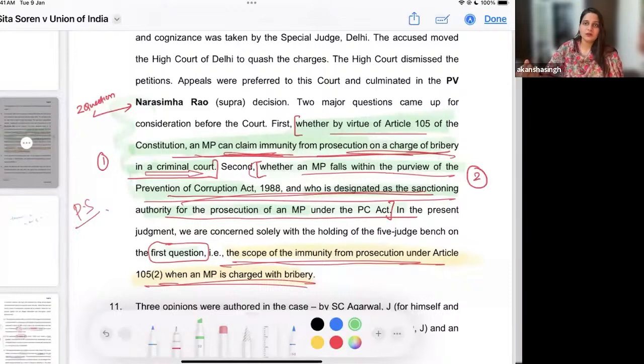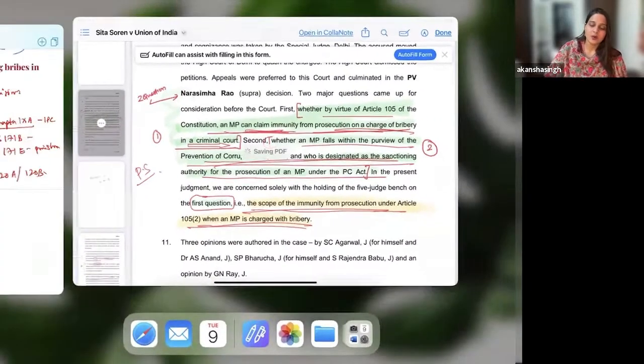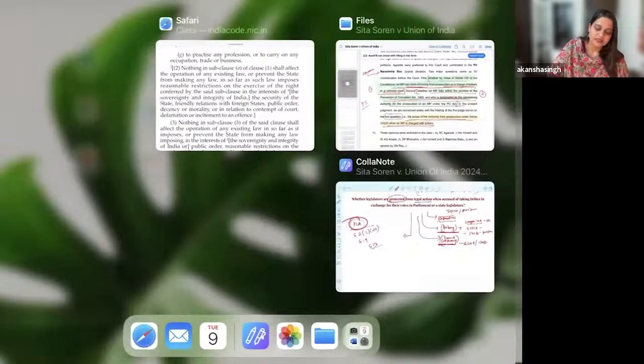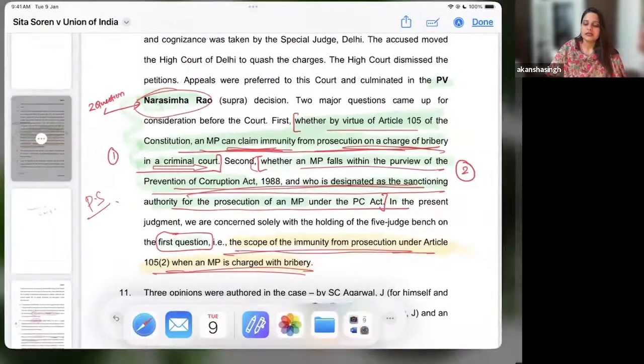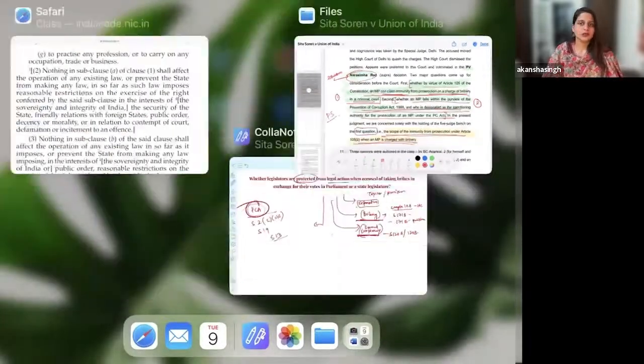So this is the discussion with which I started the first class on this particular topic. So if you have not covered the first lecture, please go back and see the first lecture on the topic, because that is from where we start our discussion and we try to understand what is really happening, what has happened in this previous case of PV Narasimha Rao, and what is happening in the recent case of Sita Soren versus Union of India.